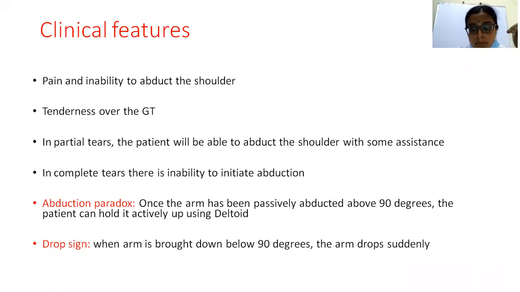So once again, I want to repeat it. Deltoid also helps in the abduction, however, after a certain degree of abduction. So once the initiation of abduction, which occurs because of the help of supraspinatus, once it is assisted by a person, or once the arm is passively held in a certain position of abduction, the patient can maintain that position because of the action of deltoid. However, once we bring it below a certain range, the arm drops down suddenly because of the lack of action of supraspinatus. So that is the main thing in abduction paradox and drop sign.